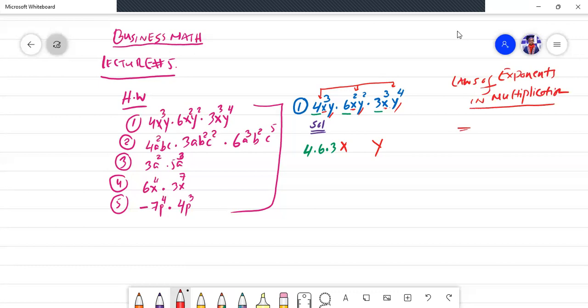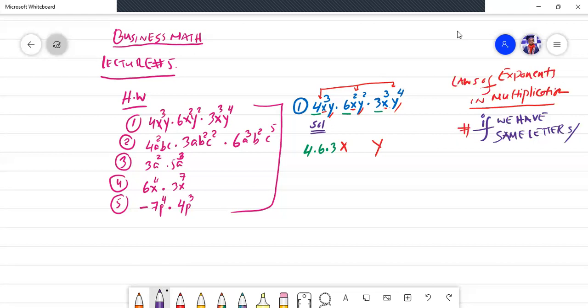And what are these laws? Let me write here. These laws are saying, if we have the same letters, when I was talking about base, I was talking in terms of the same letters and the same variables.